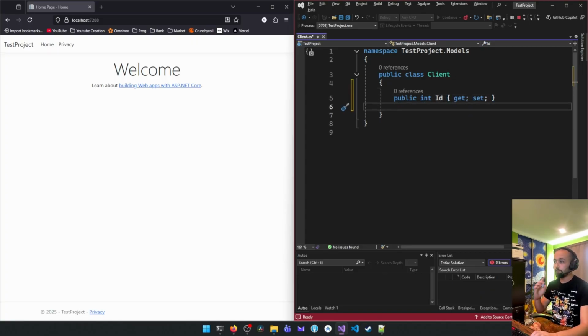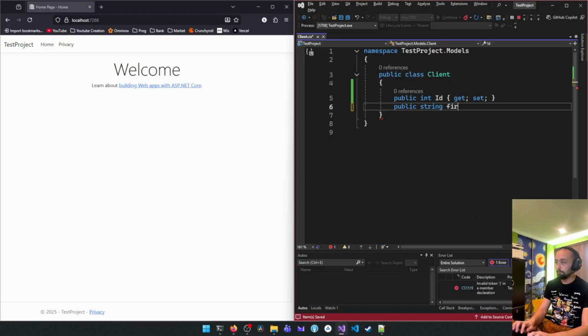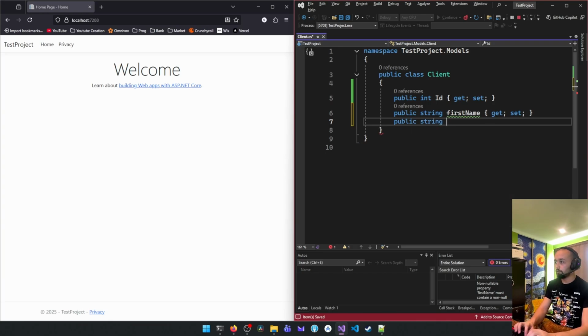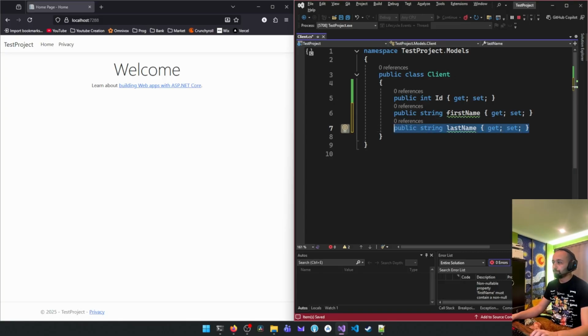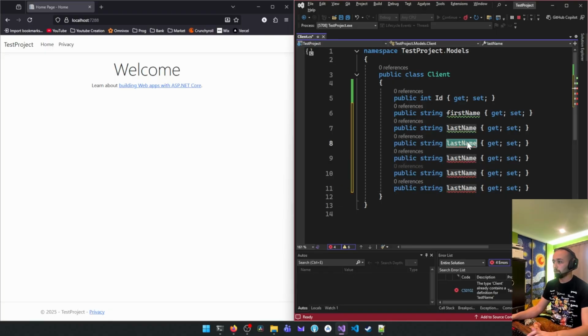Then we skip a line with enter, and we write public string first name, then get set. Public string last name, get set. We're just going to copy it and write email, get set again.